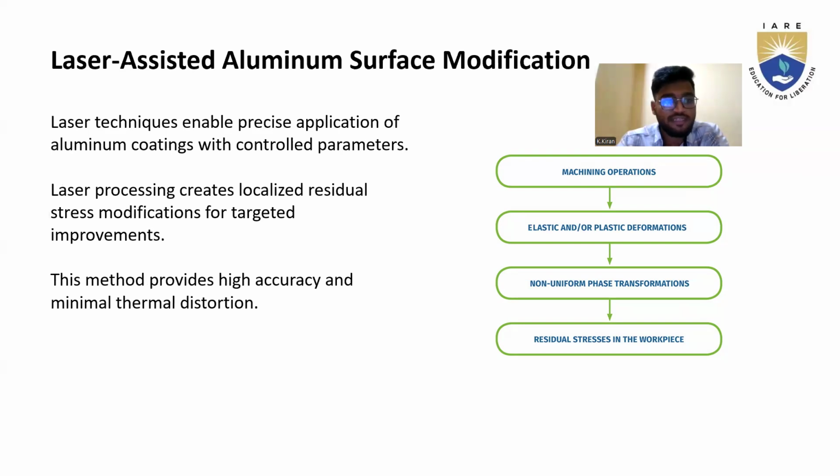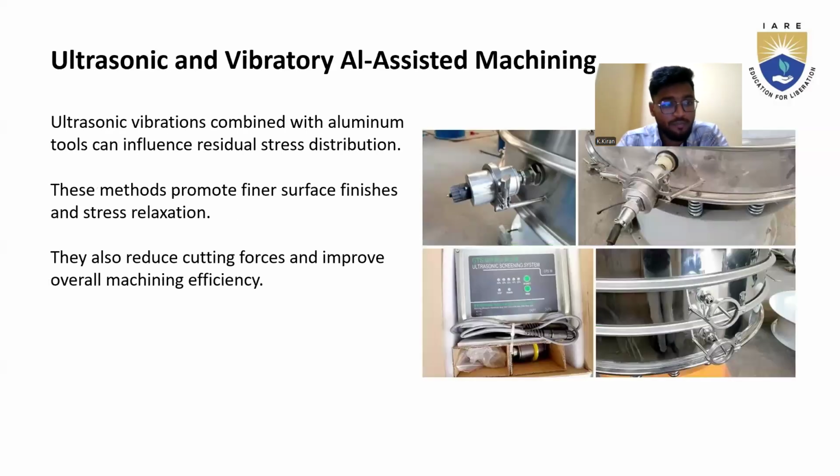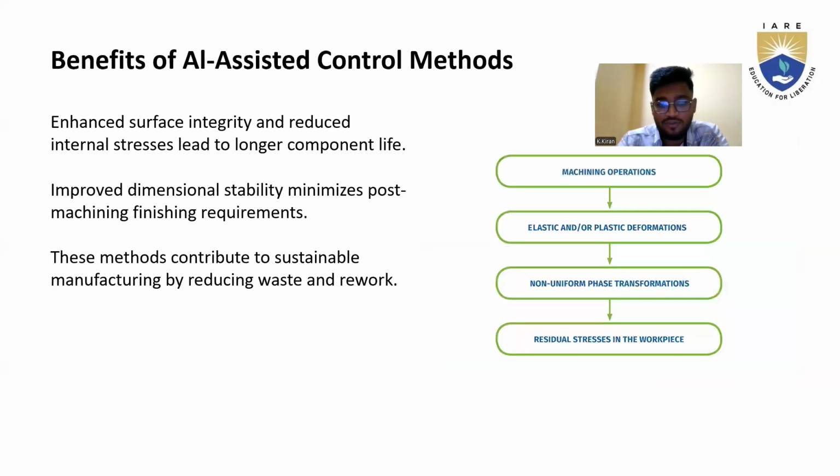In the laser data sheet, one of the main things we need to notice is that there is a high accuracy of aluminum surface modification because of the application of coating. That is the thing we need to remember. And ultrasonic and vibratory AI in machining means that aluminum tools can influence the distribution, and vibratory means they improve the machining efficiency by reducing the cutting force. That was one of the things we also need to learn.